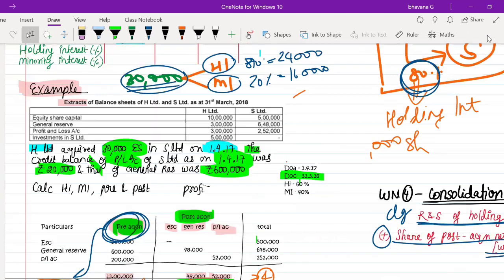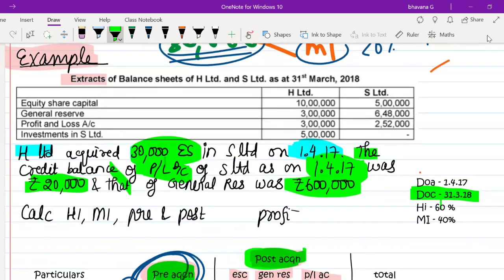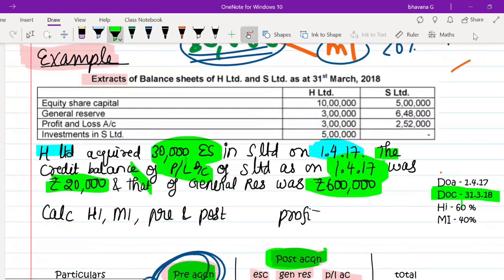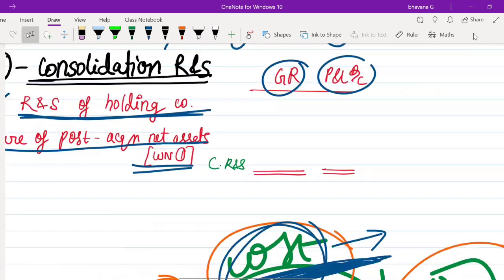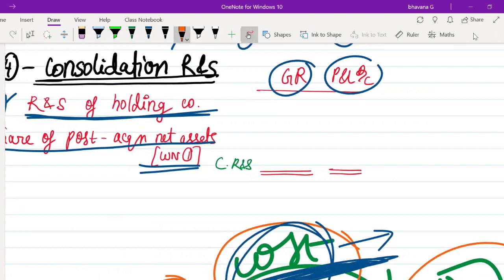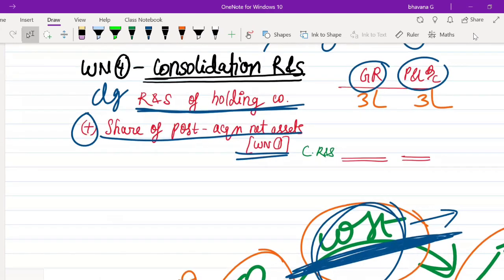So here, if you go to the question, you can see the general reserve of H Limited is 3 lakh. Profit and loss account of H Limited is 3 lakh rupees. So first, you'll have to write both these amounts. How much was general reserve? The general reserve was 3 lakh. How much was the P&L account? It was 3 lakh. Next, you have share of post-acquisition net assets.